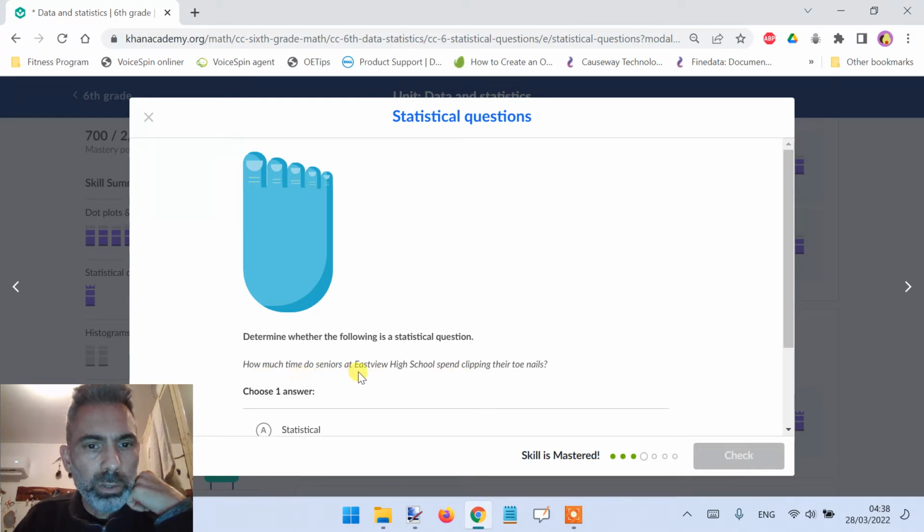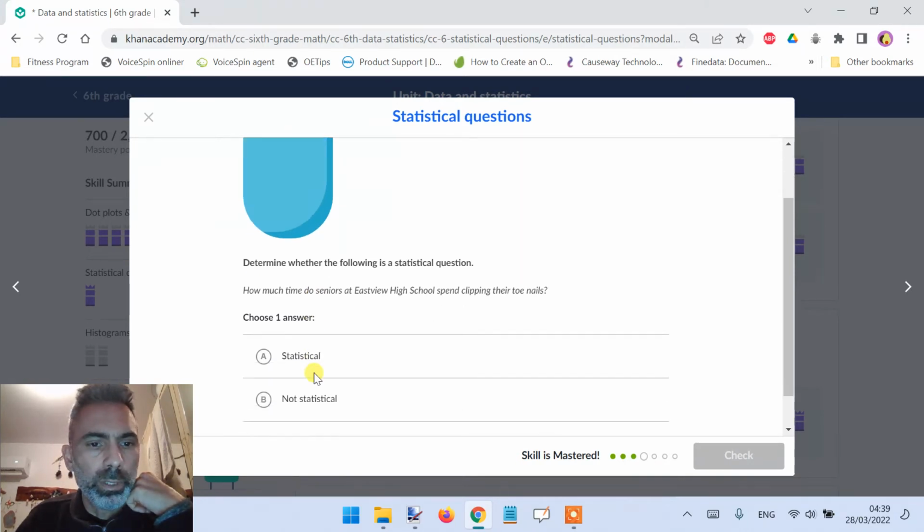If we collect data about many students, we will have variability because one student spends this much time and the other spends more time or less time, so we will have variability across many data points. So it is a statistical question.